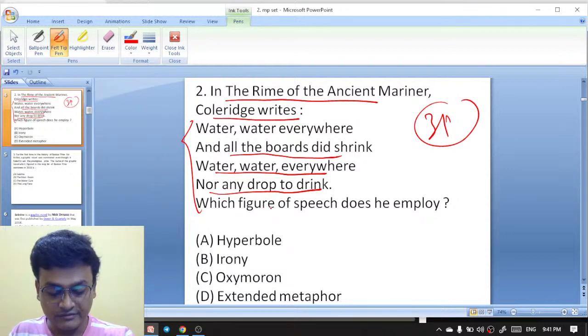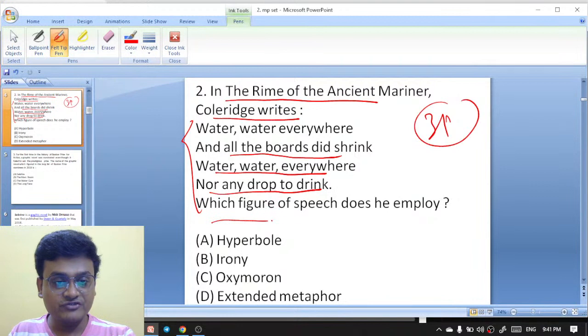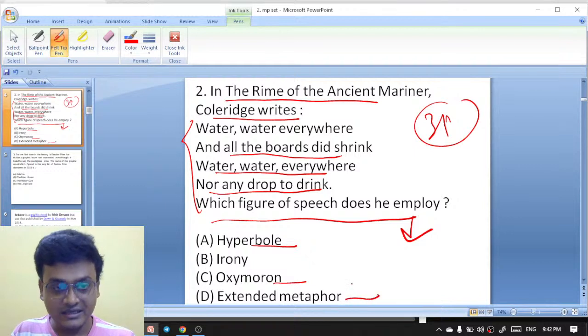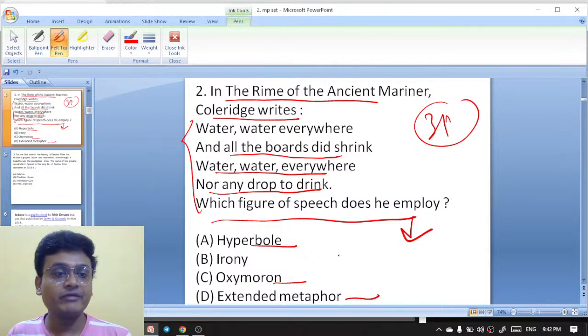Okay, your exam was 7 on 7. Got it. Which figure of speech does he employ? Hyperbole, irony, oxymoron, extended metaphor. "Water everywhere, and all the boats did sing. Water everywhere, nor any drop to drink." Which figure of speech does he employ in this poem? That is Rime of the Ancient Mariner.